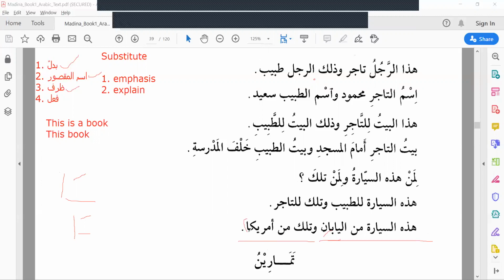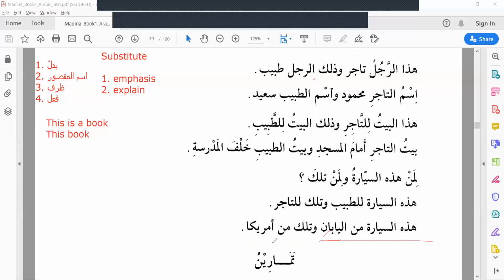The last letter is alif and the letter before is kaf, which has fatha. So Amrika.